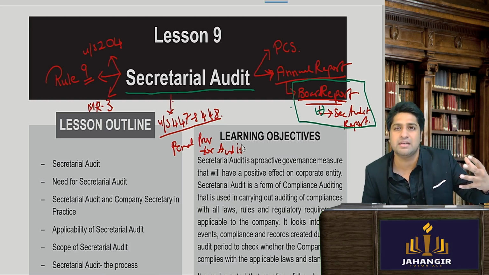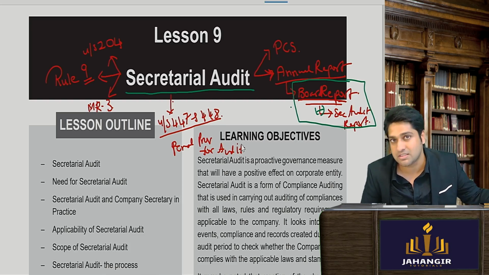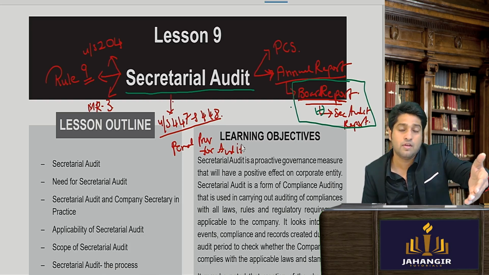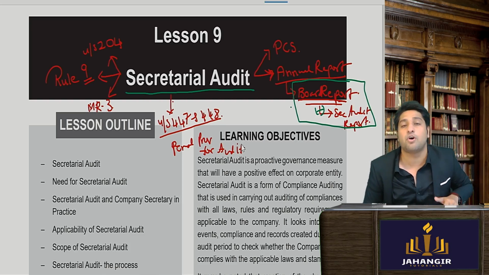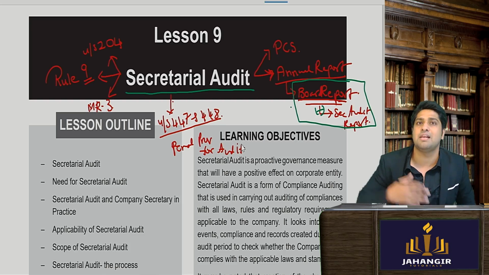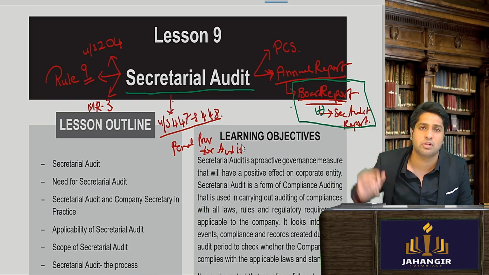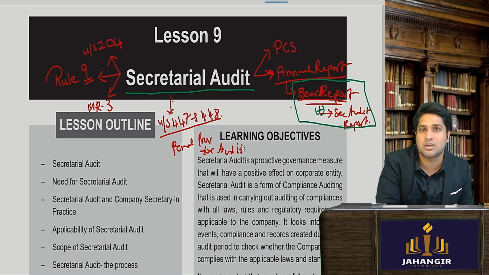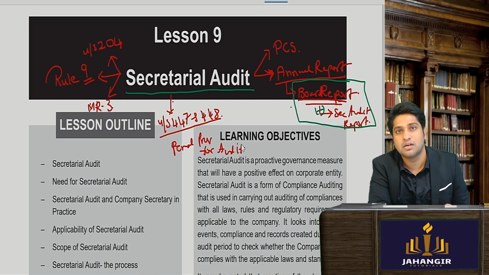We've seen in so many cases that auditors are put behind bars because they stated certain things to be true when in reality they knew it was false. For example, I say the company has complied with all the laws when I know about the misdoings of the directors, the misreporting, etc.